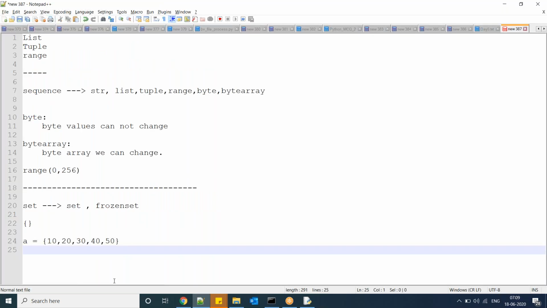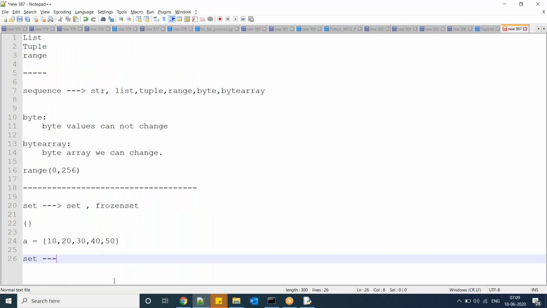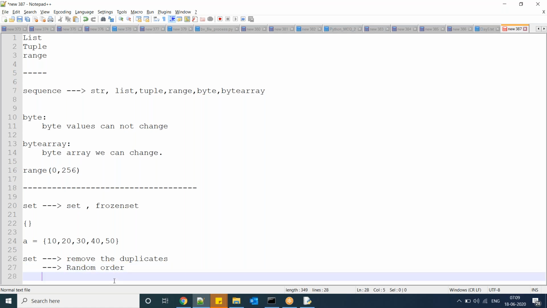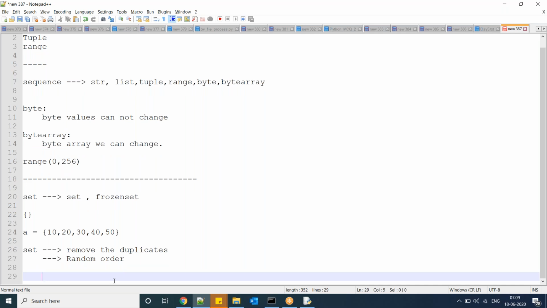Here, set is going to remove the duplicates. It will take the elements in a random order. So generally, if you want to get unique elements, there we can use this set operation.